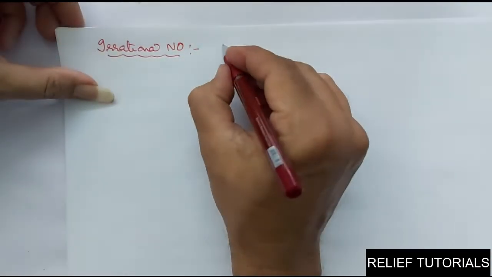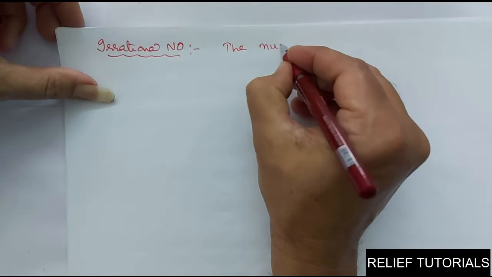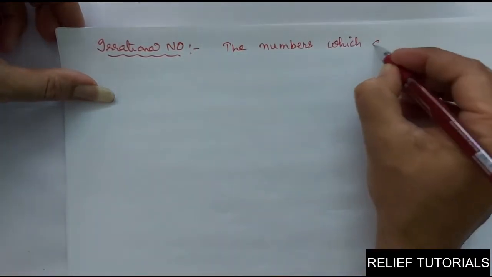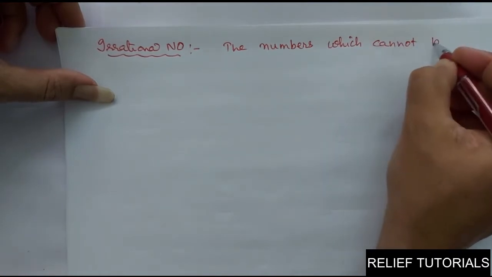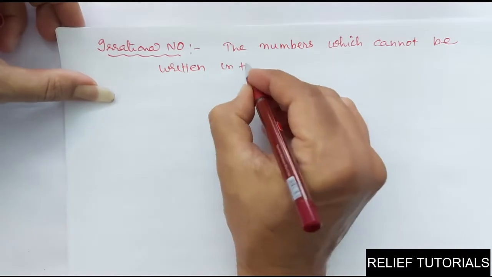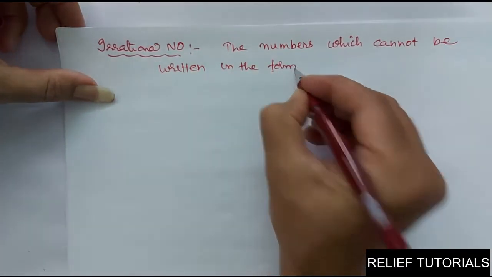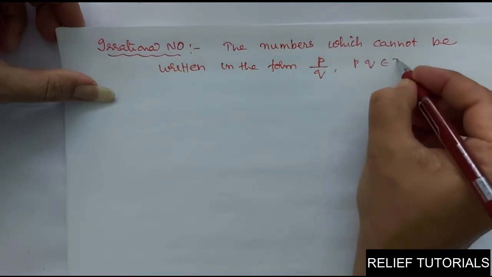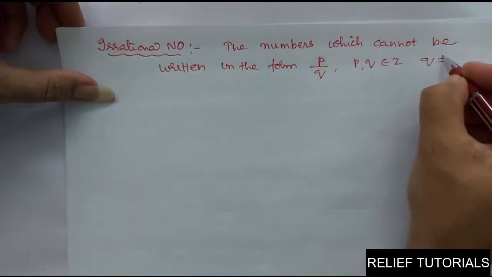So the numbers which cannot be expressed, or which cannot be written, in the form p by q, where p and q belong to Z and q is not equal to 0.